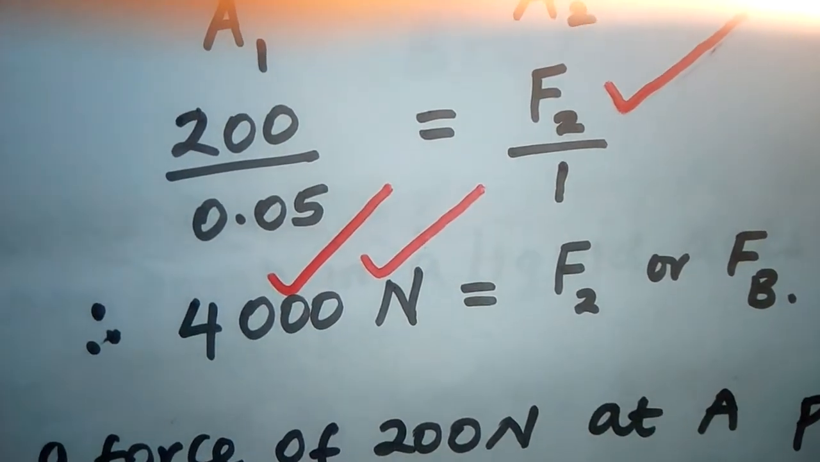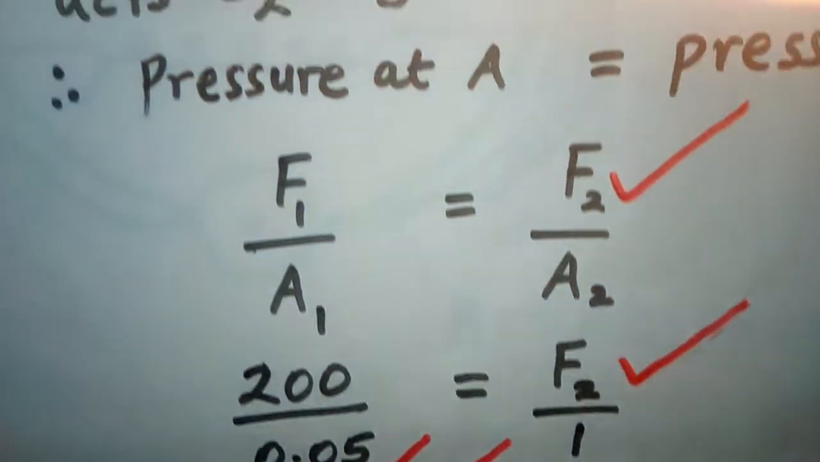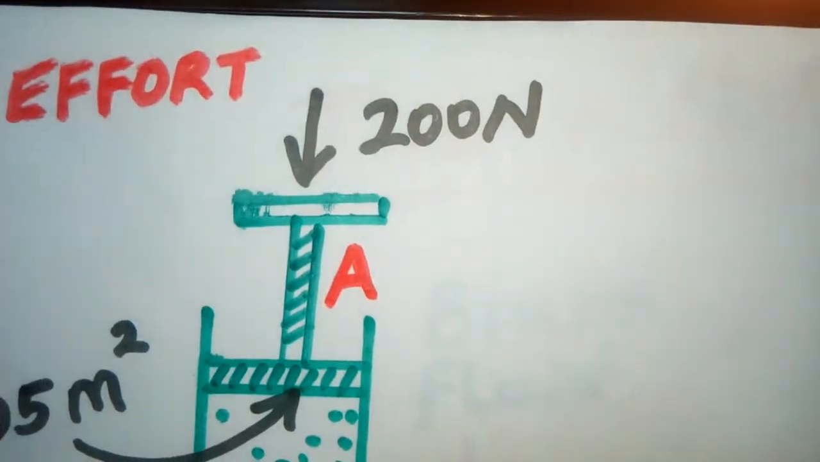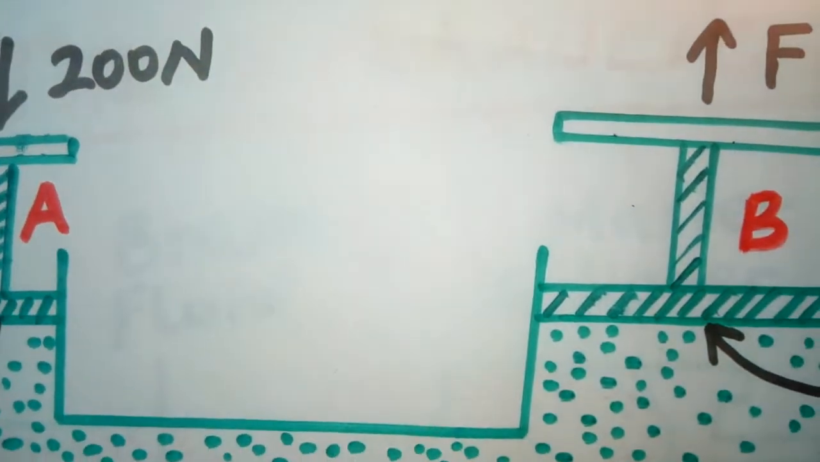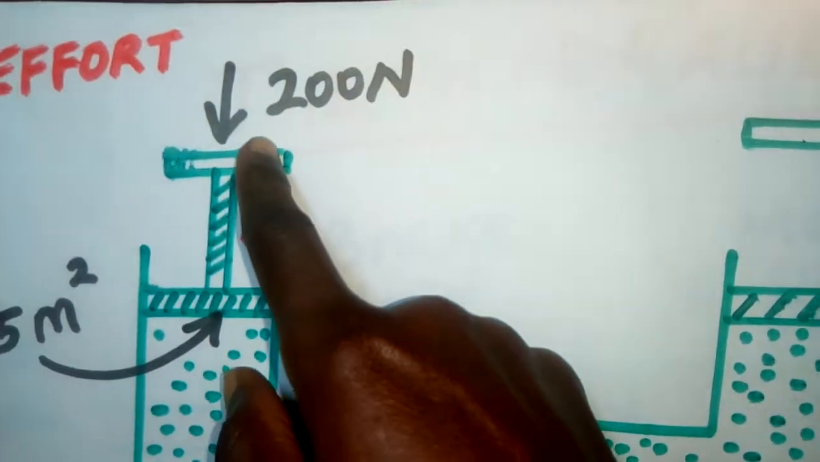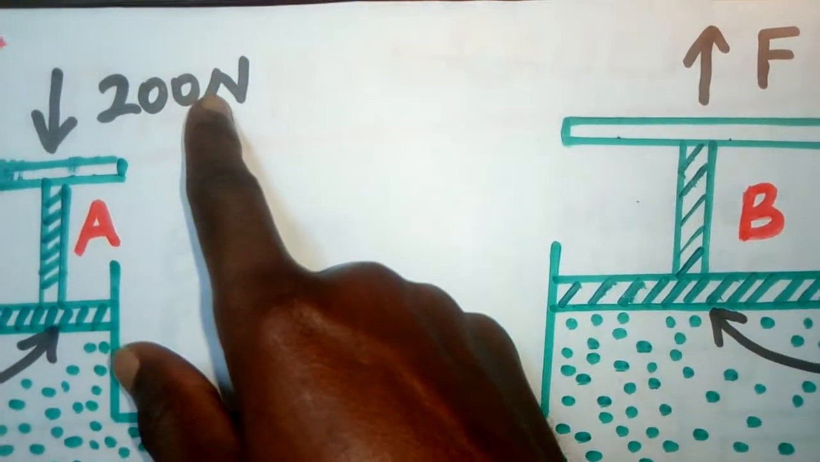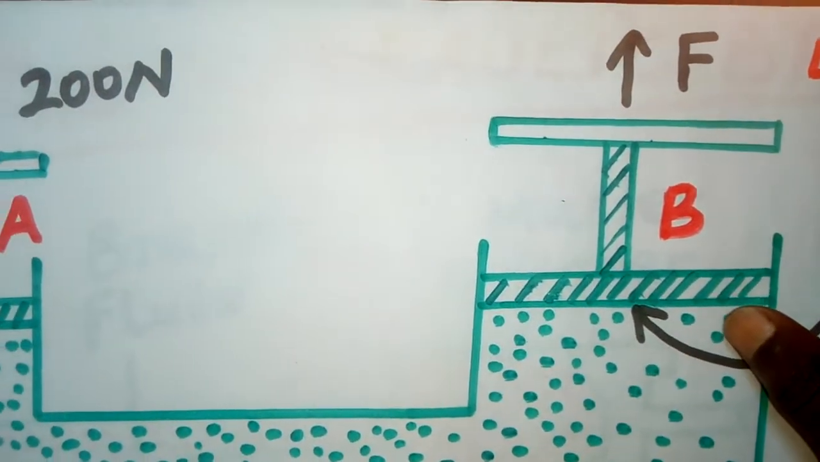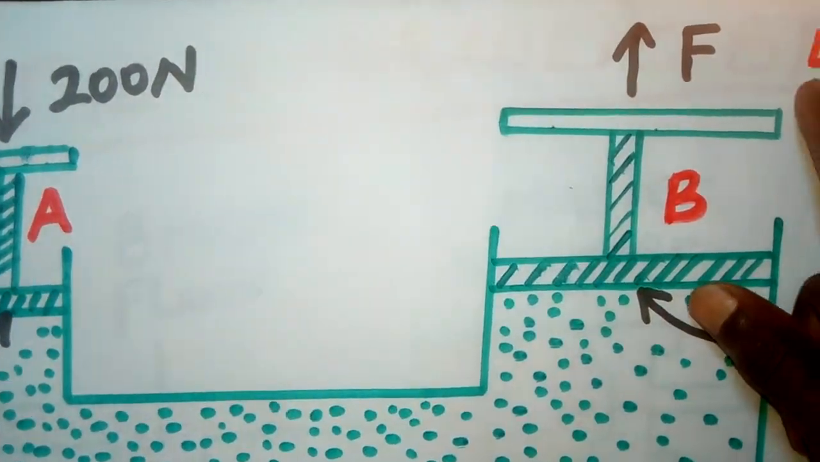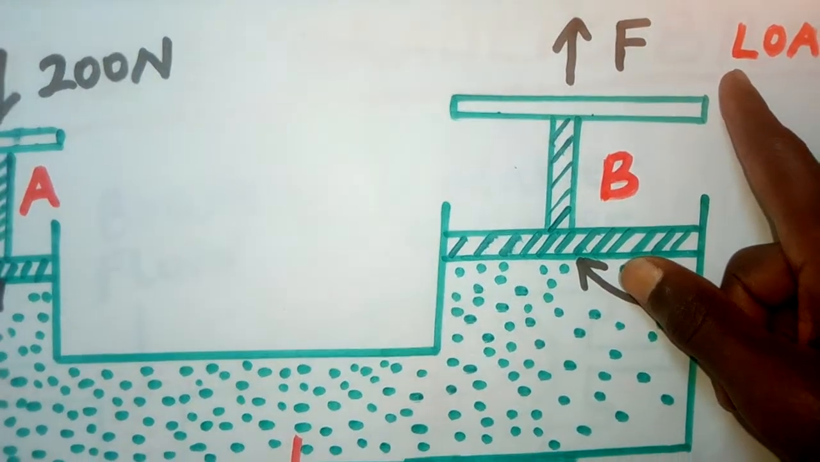Now, we are going to compare these two forces. What was force 1? It was 200. But force 2 is 4,000. What does that mean? You use a small effort to lift a big load. Remember, 200 is less than 4,000, which we have got. Use a small effort to lift a big load, which is actually the work of a machine, to simplify work.